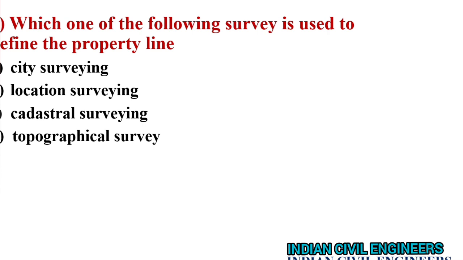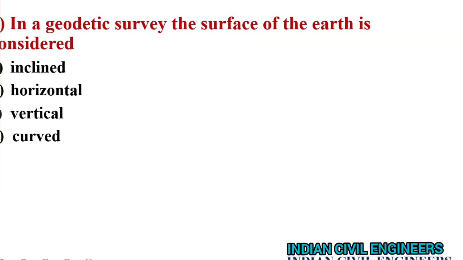Next question. Which of the following survey is used to define the property line? And the answer is, we already said, cadastral survey, which is used by revenue department. Next question. In the geodetic survey, the surface of the earth is considered as, so we already discussed, in plane surveying it's a straight one and in geodetic surveying it is a curved one.